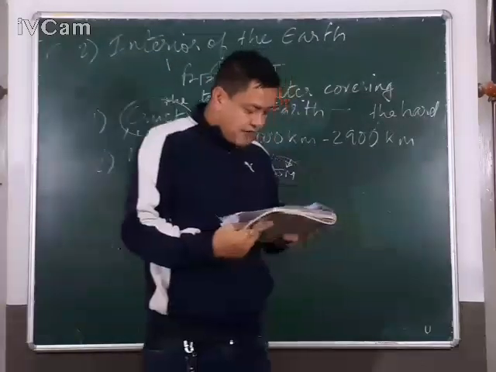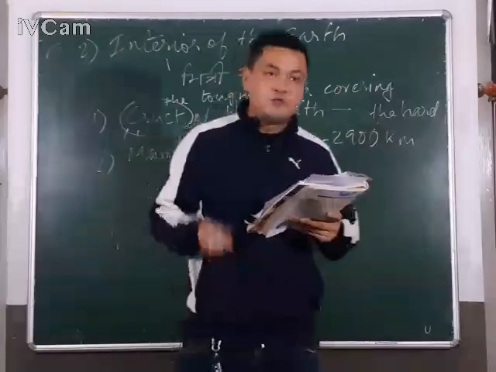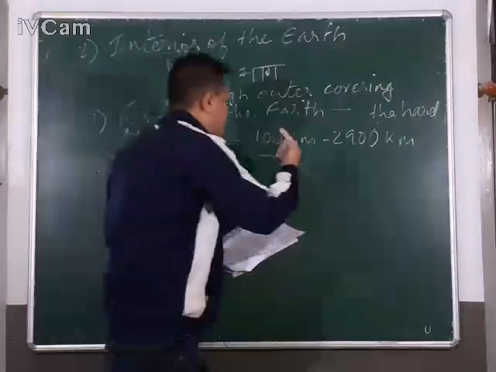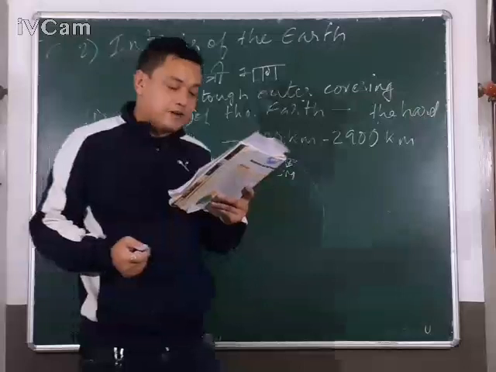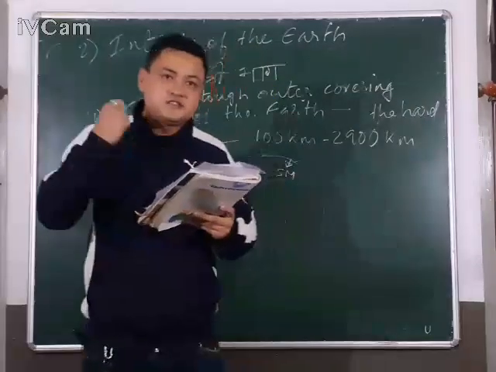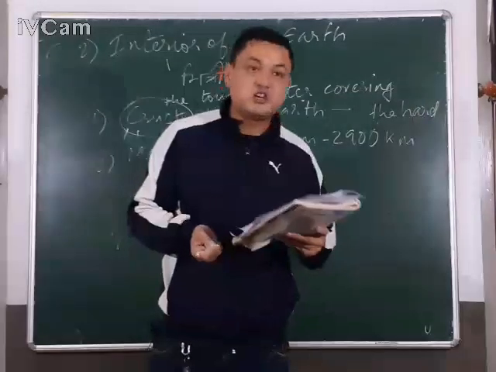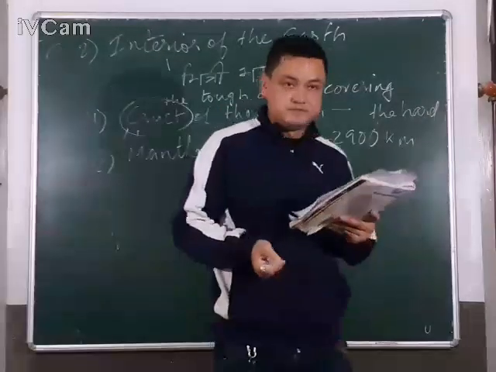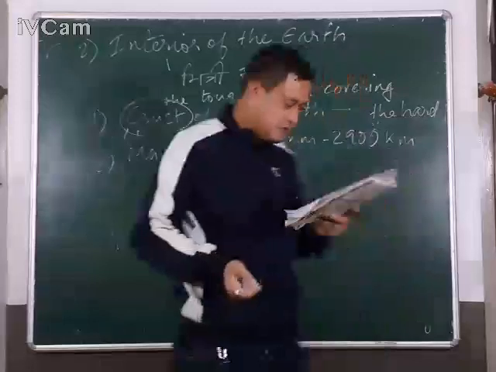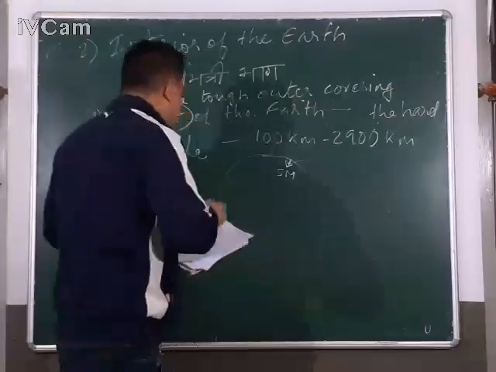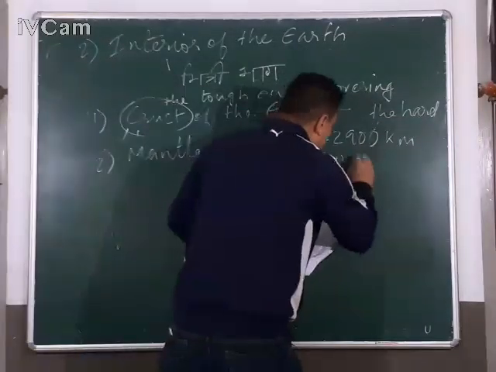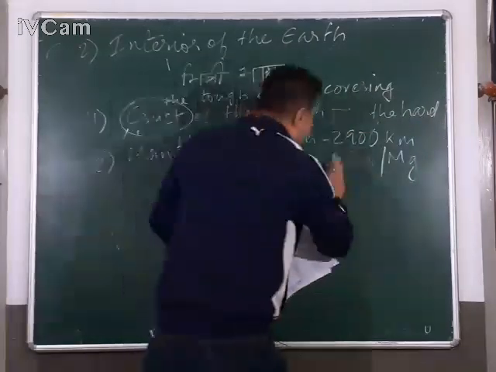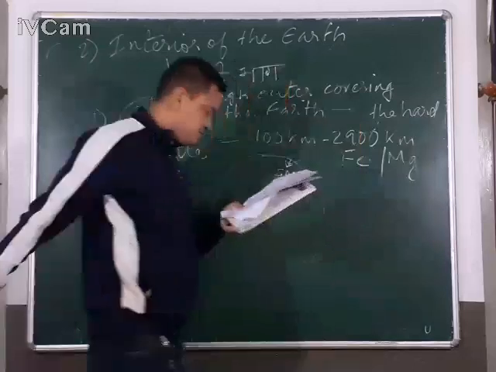The mantle is a thick layer which lies below the lithosphere. The average thickness of the mantle is from 100 kilometers to 2900 kilometers, and it consists of solid basic rocks rich in iron, Fe, and magnesium, Mg. So in the mantle, what you find is iron and magnesium, Fe and Mg.